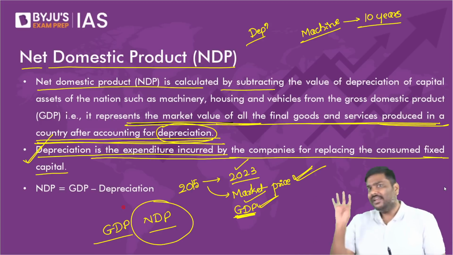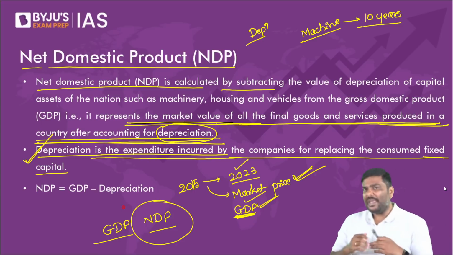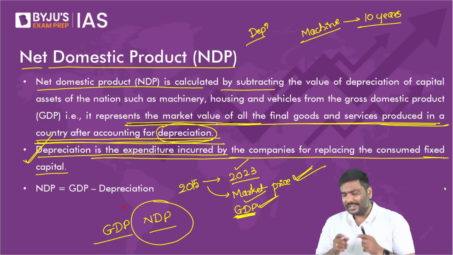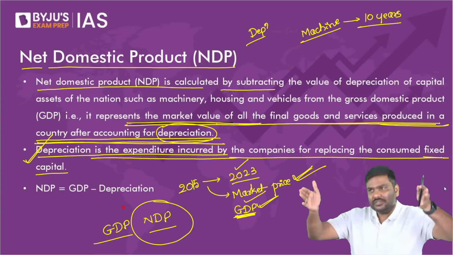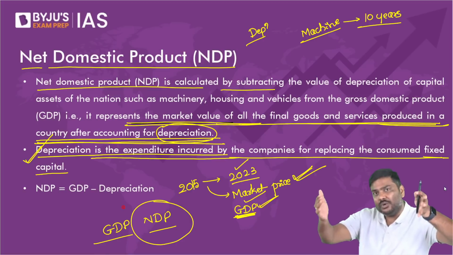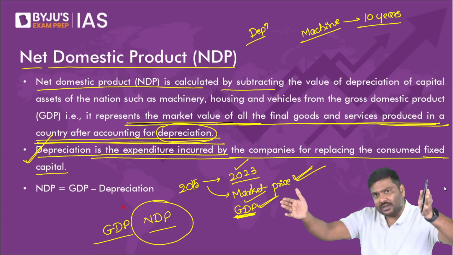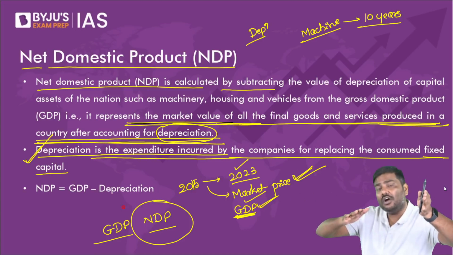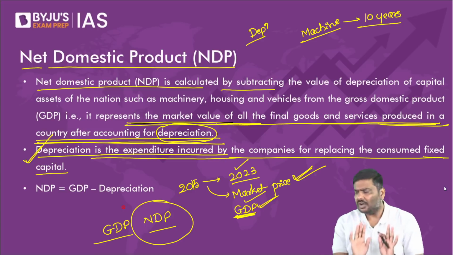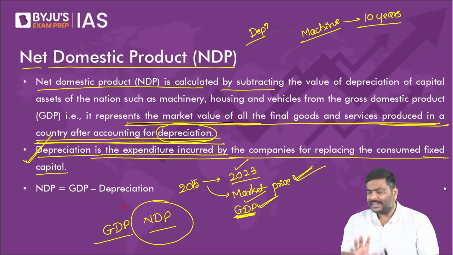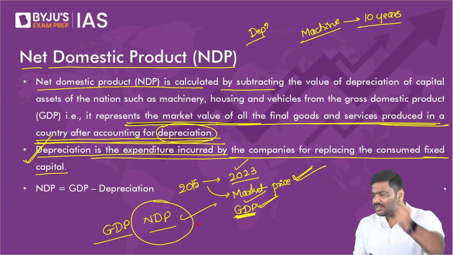Whereas, tell me, in case of NDP, will you not be able to find out how much of these final goods and services are used for addition to the capital and how much for replacing existing capital? Can you come to know about that information using NDP? But can you come to know about that information using GDP?